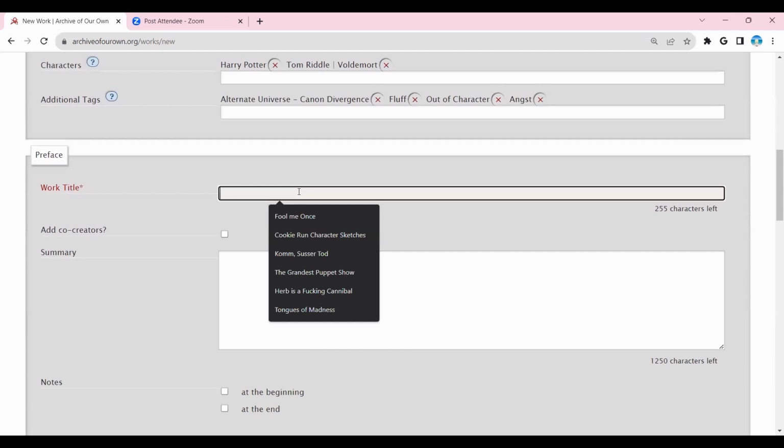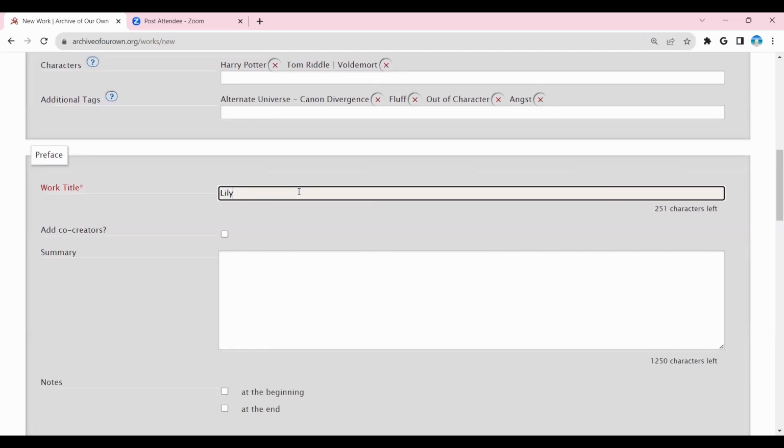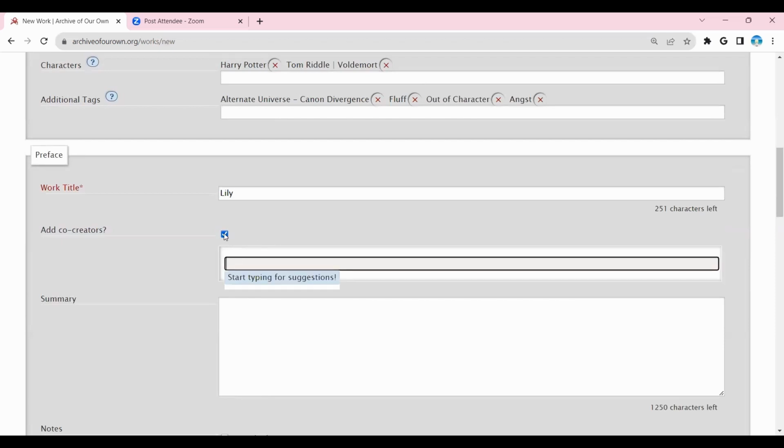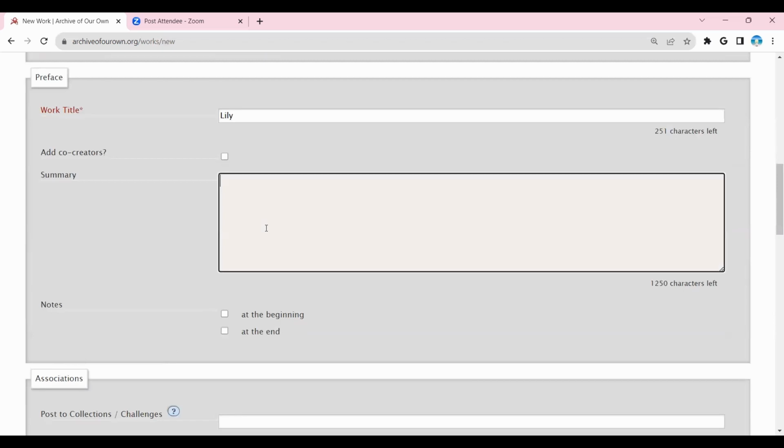Work title. This is your title. Co-creators. You can add a co-creator if you are working on the fic in tandem with someone else. So basically, you'll just type their username, list them, and you'll both be shown as authors of the fic.